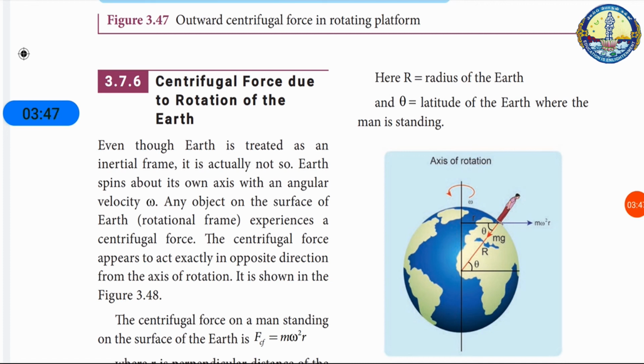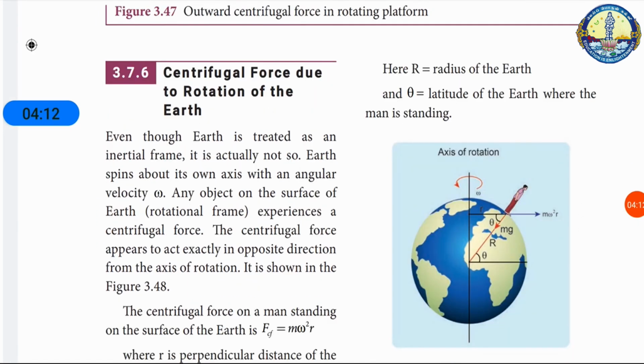The centrifugal force on a human standing on the surface of the earth is F_CF equal to m omega squared r, where r is the perpendicular distance of the man from the axis of rotation. By using a right angle triangle, the distance r is equal to capital R cos theta, where capital R is the radius of the earth and theta is the latitude of the earth where the man is standing.